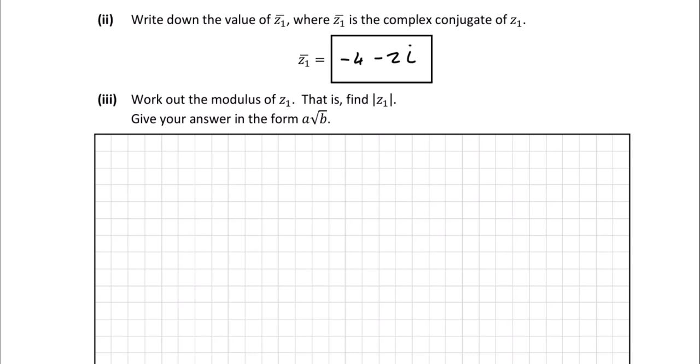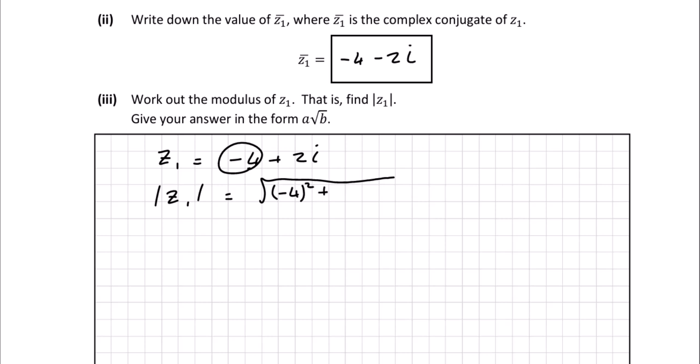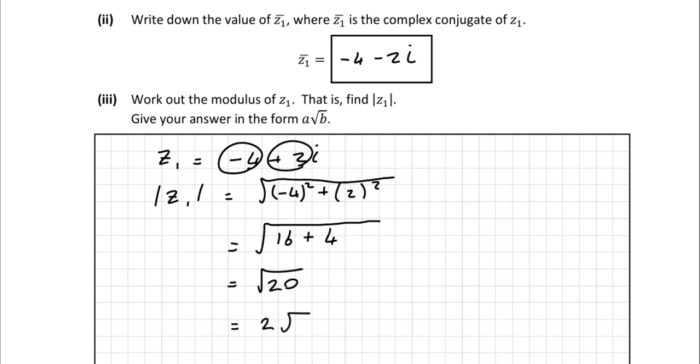So we have z1 is minus 4 plus 2i. We want the modulus of z1, which just means that you've got to get the square root of a squared, which is minus 4 squared, plus b squared, which is 2 squared. If you square minus 4, you get plus 16, since minus 4 times minus 4 is plus 16. You square plus 2, you get plus 4. That'll give us the square root of 20. Now the square root of 20, if you type that into your calculator, you'll get 2 root 5.